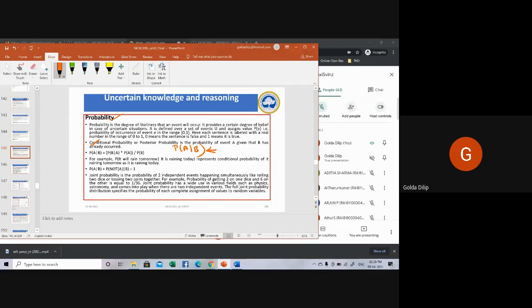For example, P(it will rain tomorrow | it is raining today). This is A, this is B. It represents the conditional probability of raining tomorrow given that it is raining today. Then P(A|B) plus P(not A|B) equals 1. Then we have something called joint probability, which will be coming up.